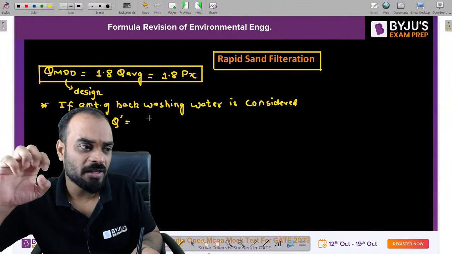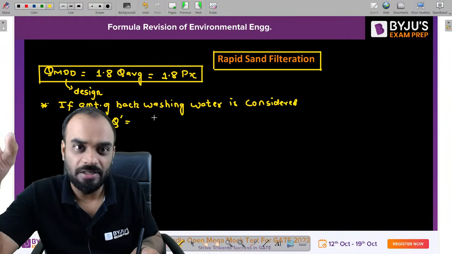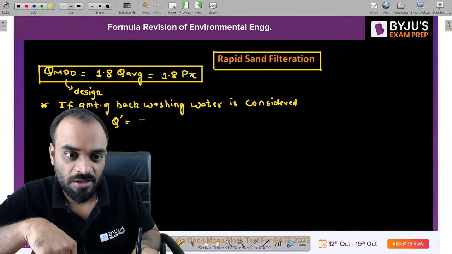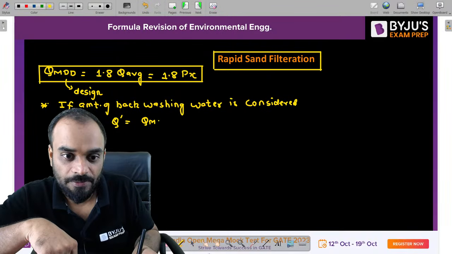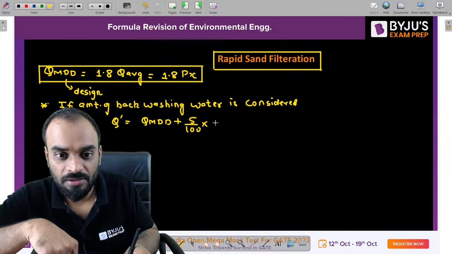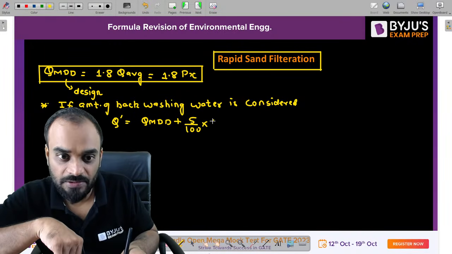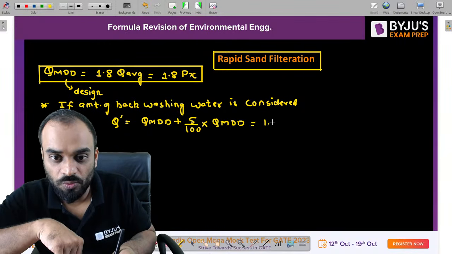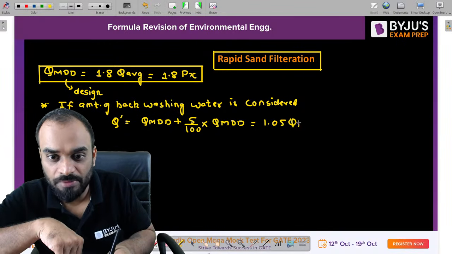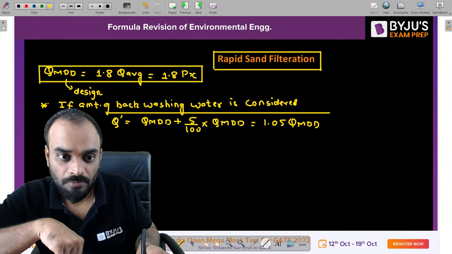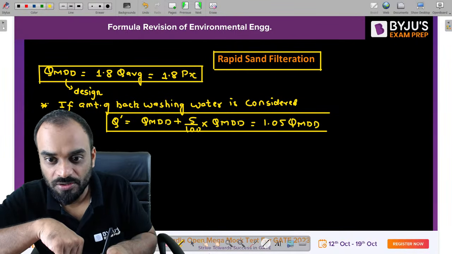Generally, guys, they give a range like 2 to 5%, and mostly we use 5%. So I'm writing 5% over here. This should be QMDD plus 5% of MDD. Very nice. That means 1.05 times QMDD will be our Q dash.